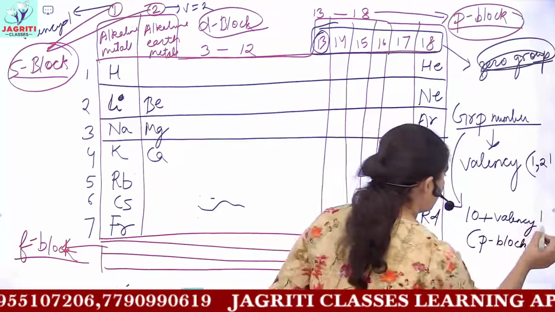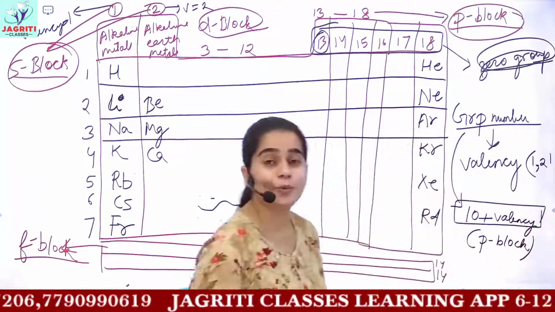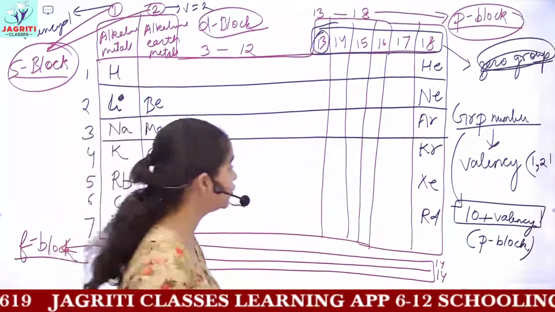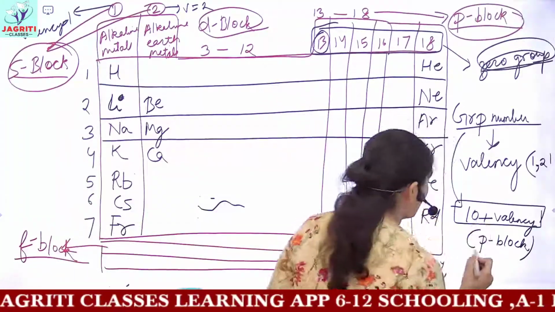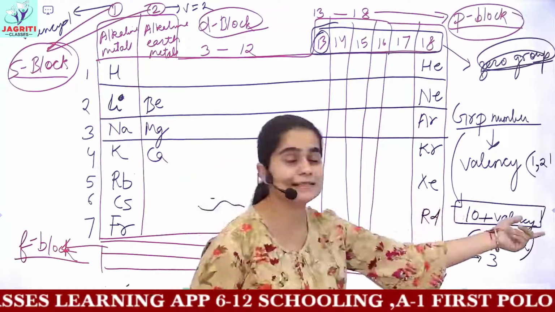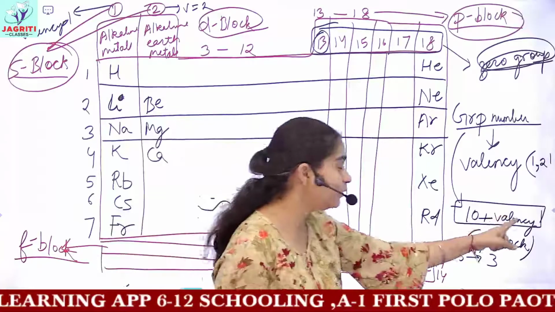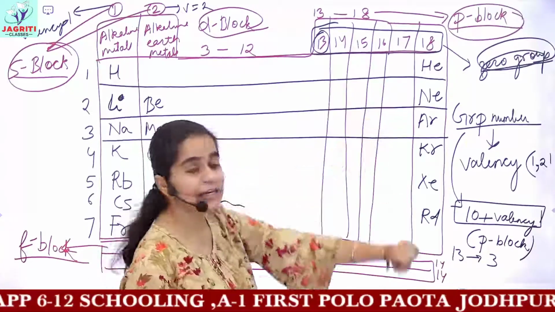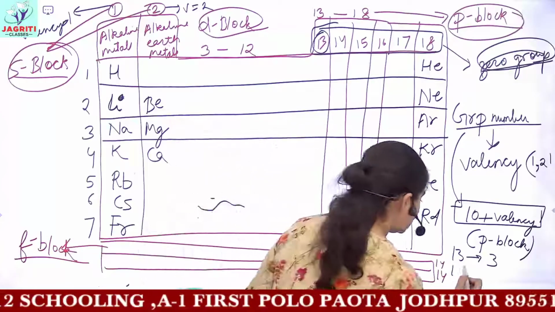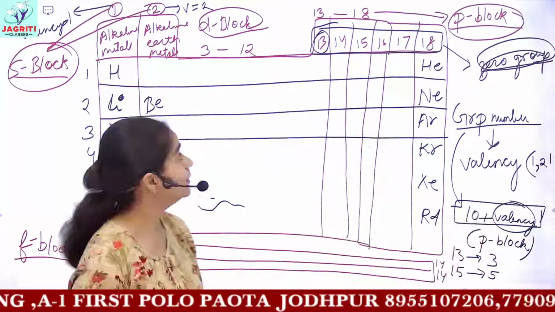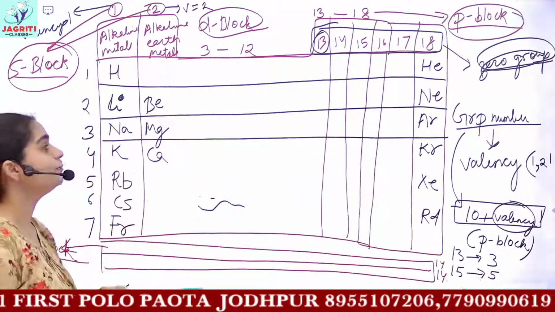This would give you a value, that is 10 plus valency. So the element coming in the 13th group has a valency of 3, because 10 plus valency is giving you 13. In turn, the element coming in your 15th group would have a valency of 5, because it is 5 more than 10. So this is your long form of periodic table.